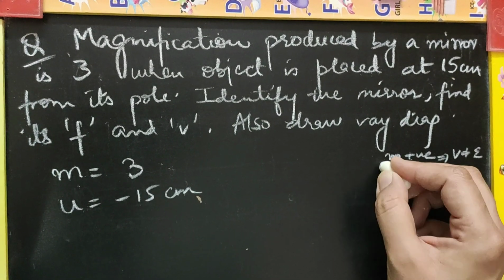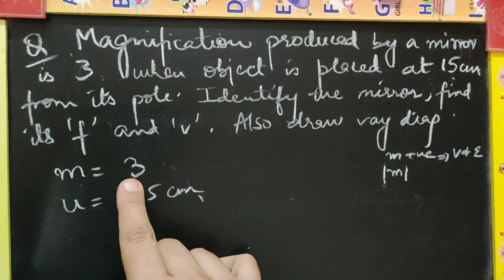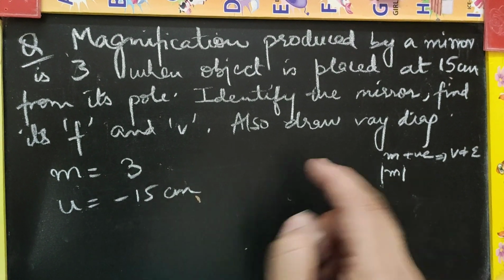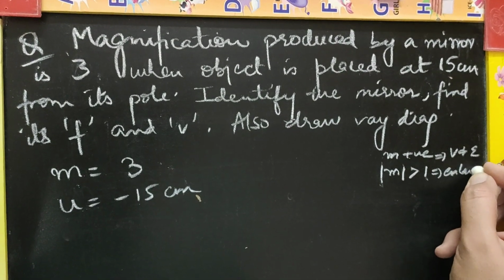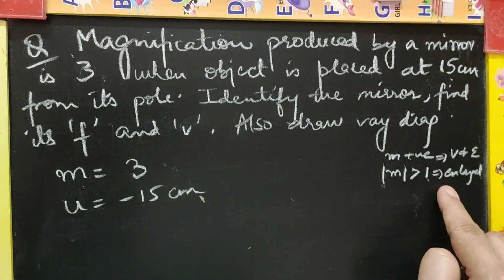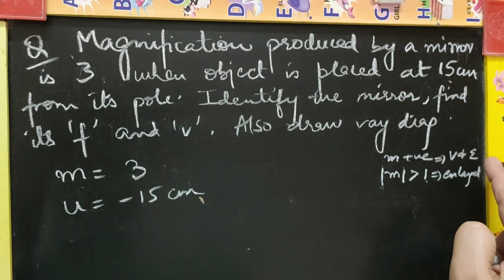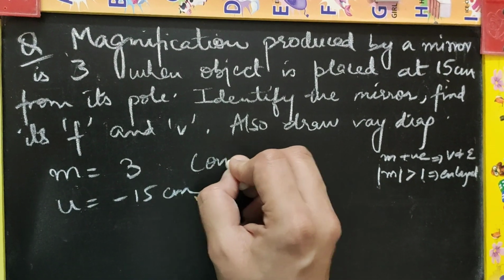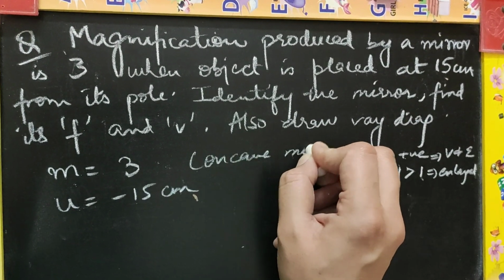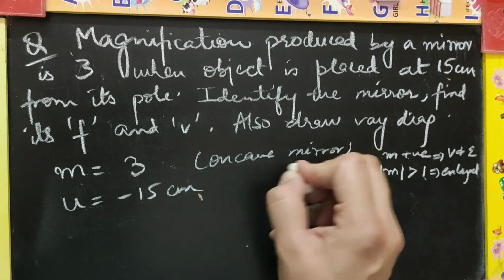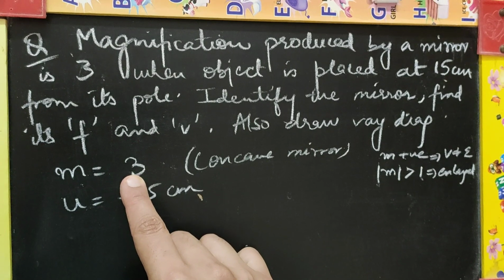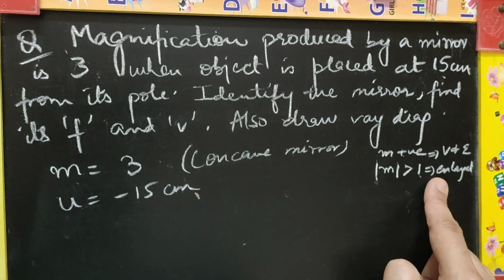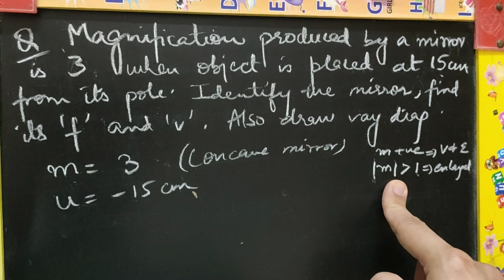And the modulus of the magnification, the numerical value, is greater than 1, which implies that the image is enlarged. So enlarged virtual erect image can only be formed by a concave mirror. Virtual erect images are formed by a convex mirror as well, but it cannot form enlarged images. Convex mirror magnification will always be less than 1.